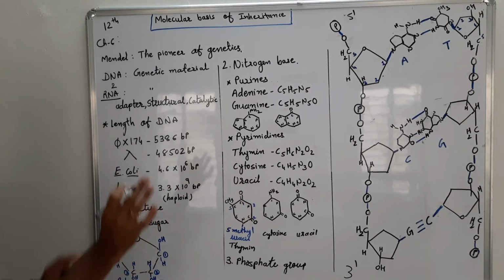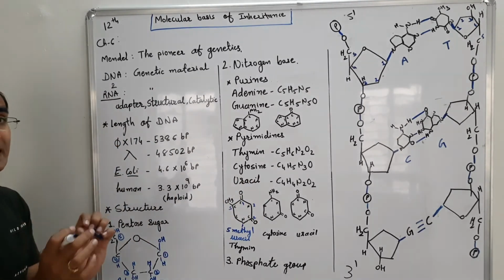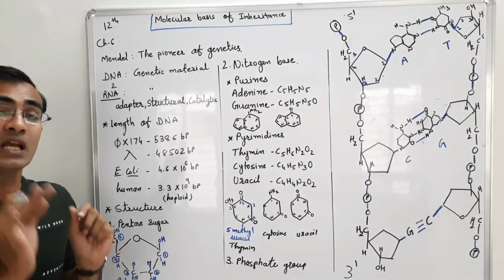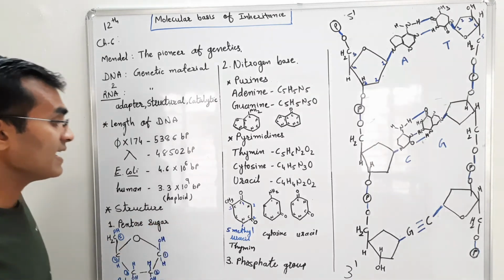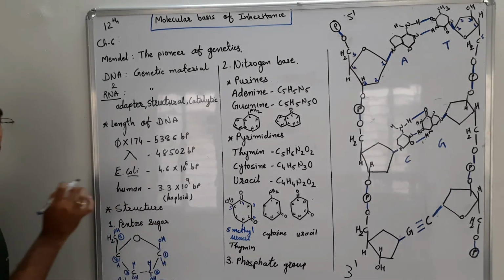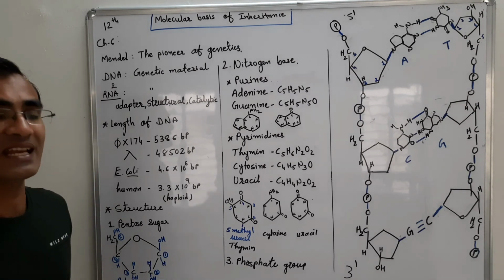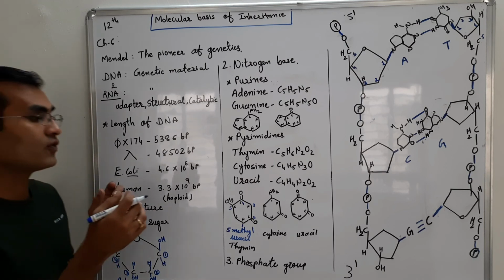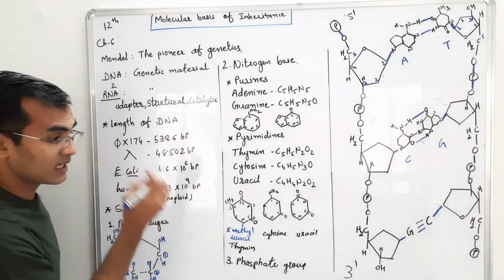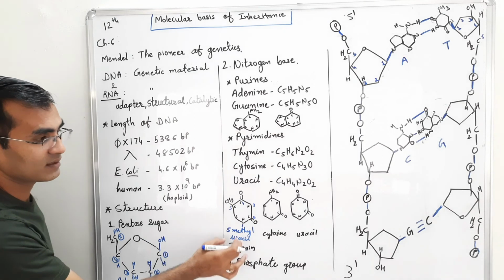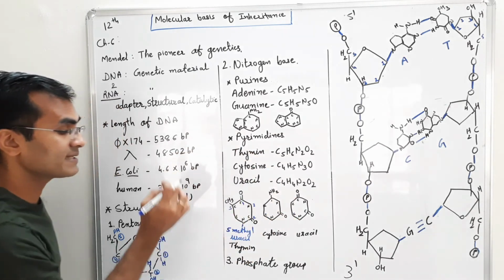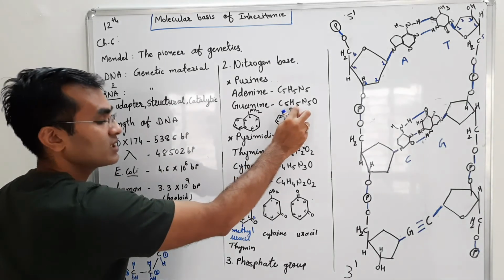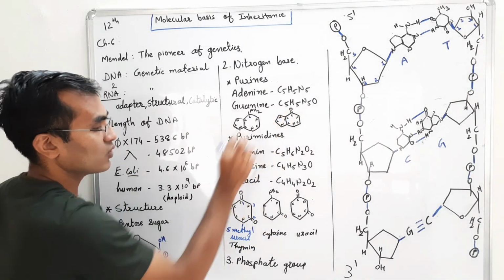So if we talk about the structure present in the DNA and RNA, there are two main differences between DNA and RNA. What are they? In the DNA, instead of ribose sugar, there is the presence of deoxyribose sugar. And in the case of DNA, thymine is present, but in RNA, instead of thymine, uracil takes its position. Oxygen binds with the NH2.